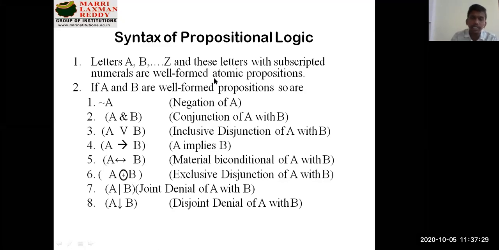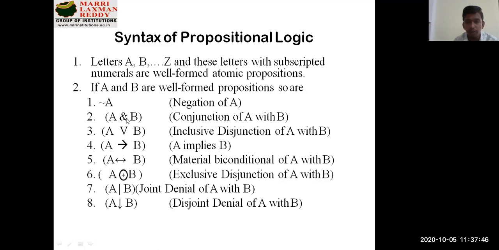Here you can see some set of things, like the negation of A, the terminology and how it is represented, for people who are recalling things. This should be clear for you. It is called the negation of A. A and B we basically represent with an inverted V. That is the symbol for and.